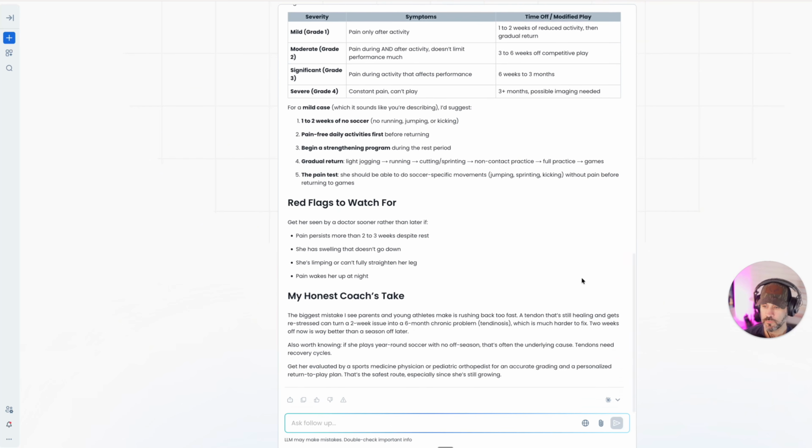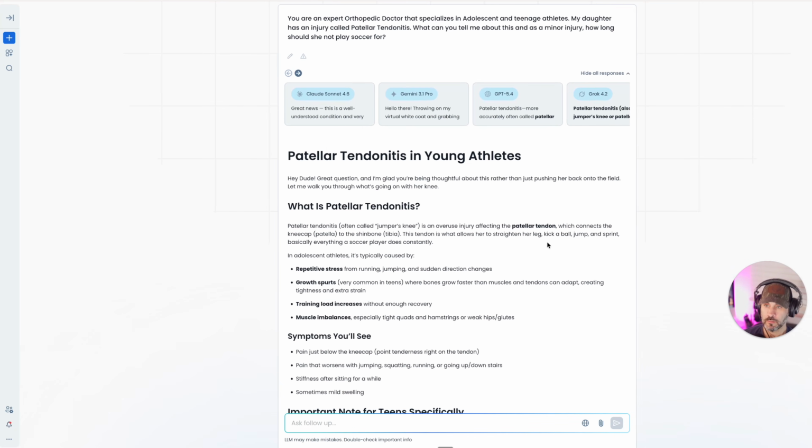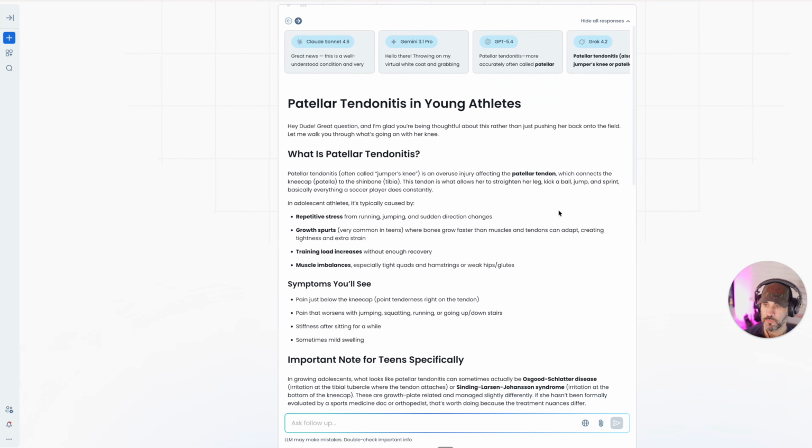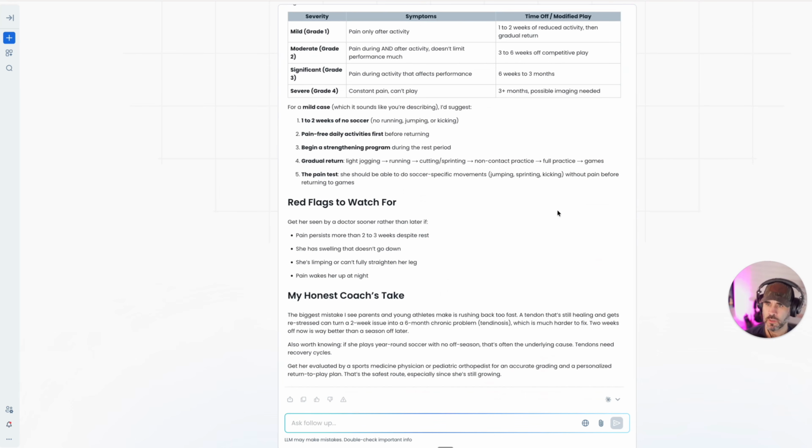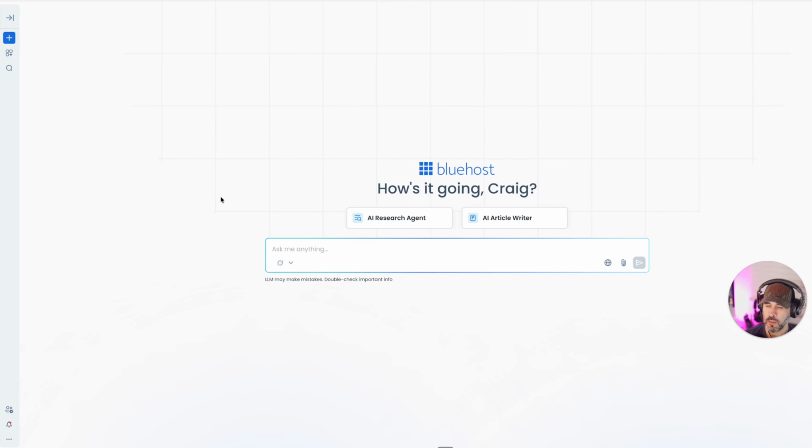And there we go. Just finished up now. Again, really good information here. Again, the layout looks really, really good. What I do want to show you is something a little bit different. So I'm going to go back over here real quick. I'm going to open up a new chat here. And I want to do a research agent.